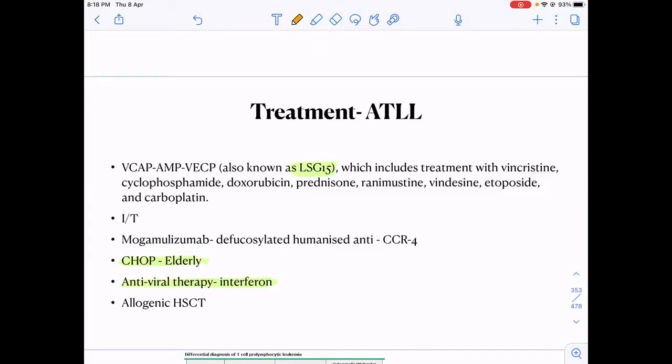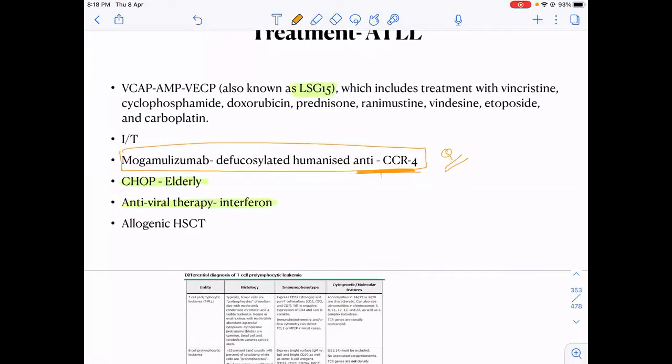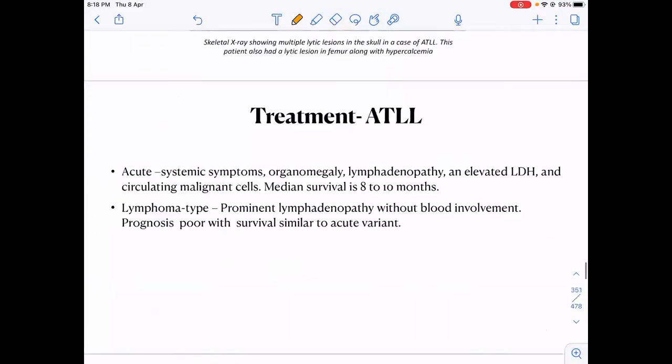And a monoclonal antibody which can be given in the treatment of ATLL is called mogamulizumab. That is the defucosylated humanized anti-CCR4. Okay, anti-CCR4. And what is this associated with, which CD marker? It is associated with CD25. Okay, here we write now.